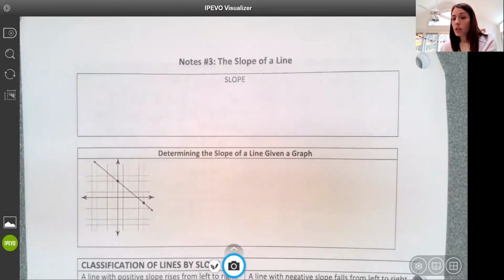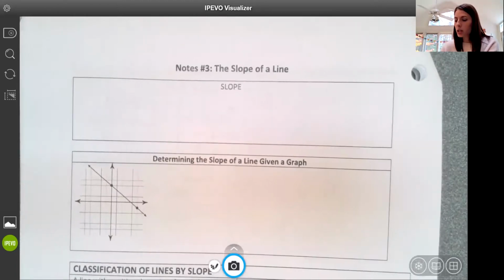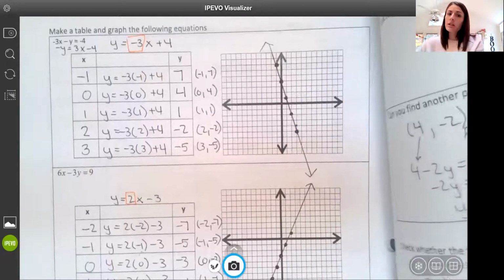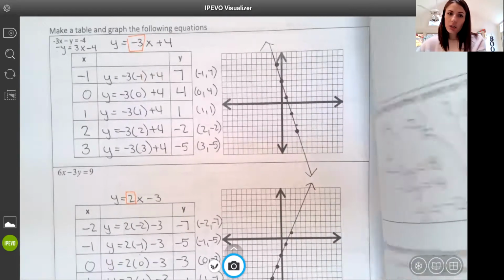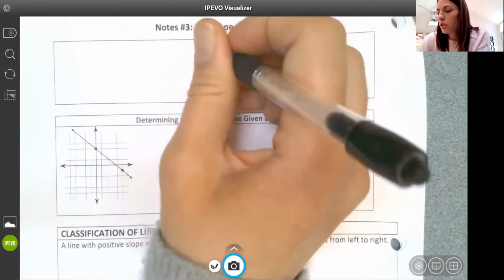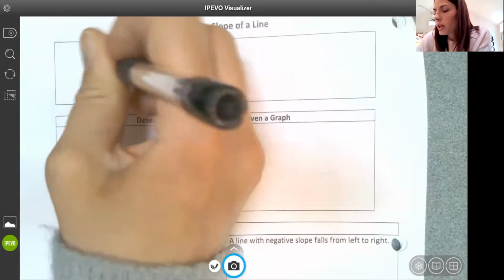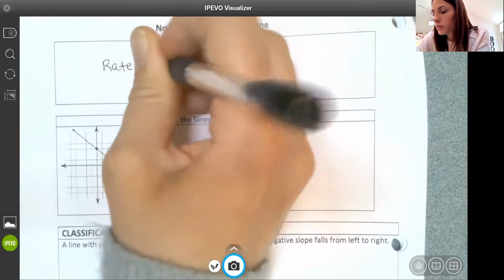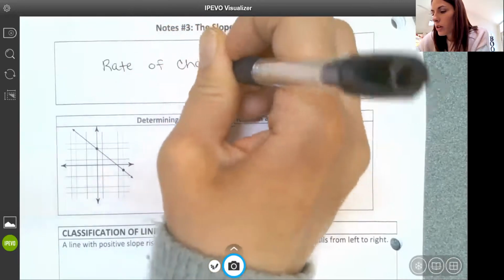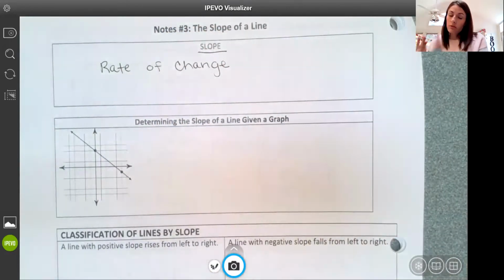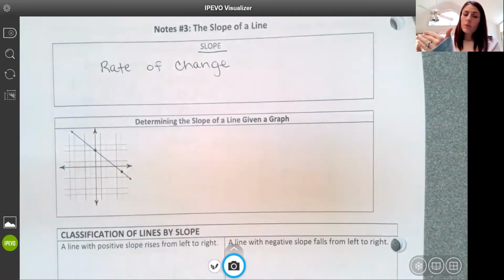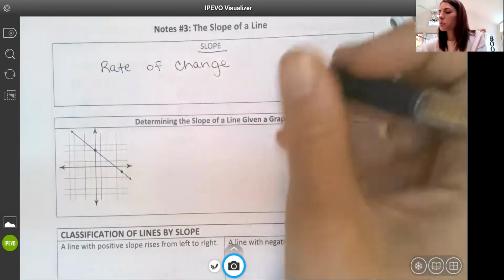We talked about slope yesterday as well when we were graphing our tables, when we noticed that constant rate of change. And that's the definition of slope. So slope is a rate of change. Okay, that's our definition of slope. So when we get to word problems, whatever our constant rate of change is, many times it says like per week or per month. Okay, that's our rate, that's our slope.